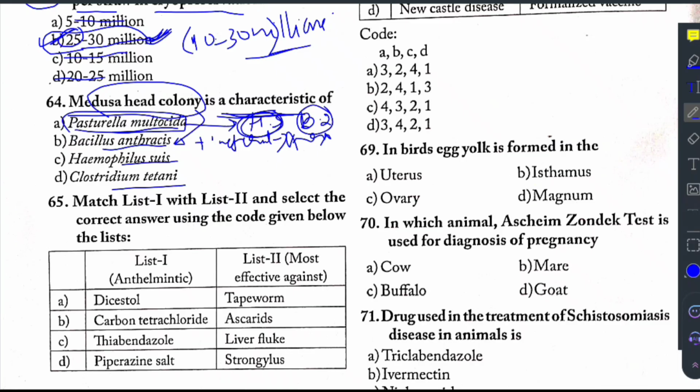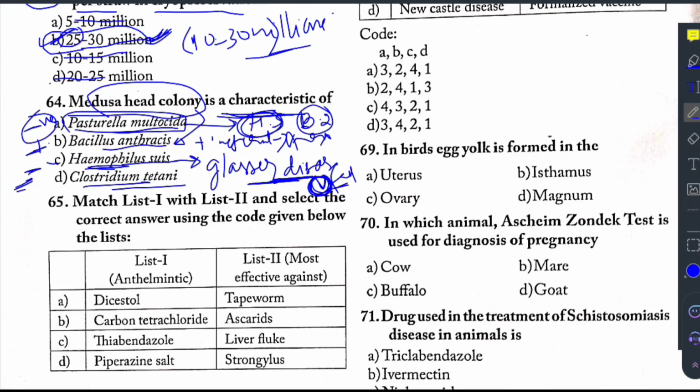This Pasteurella is a gram-negative bacteria. Bacillus anthracis is gram-positive. Then Haemophilus suis causes a disease called Glasser disease, and the factor responsible for the pathogenesis is V factor. Several times this question has been asked in the examinations, so you have to remember this. V factor is responsible for Glasser disease, which is caused by the organism Haemophilus suis, which is also a gram-negative bacteria.